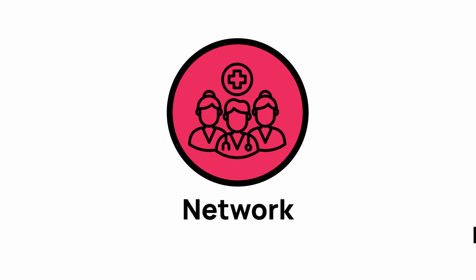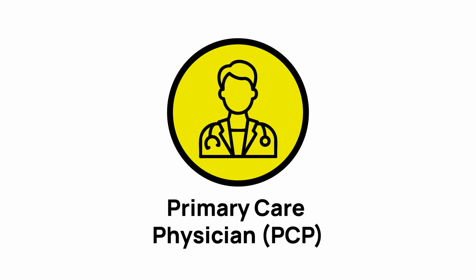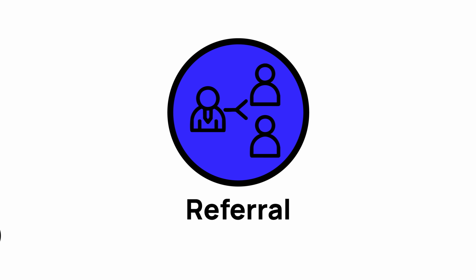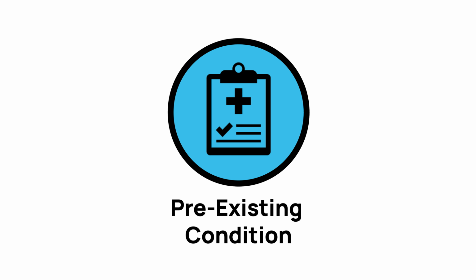Network, a group of doctors, hospitals, and providers contracted with your insurer. Primary care physician, or PCP, your main doctor who handles general care and refers you to specialists if needed. Referral, when your primary doctor sends you to a specialist for further care. Pre-existing condition, a health issue that existed before your policy began.